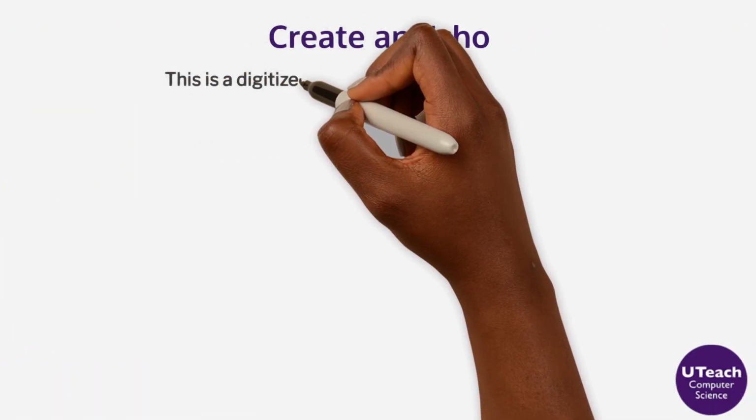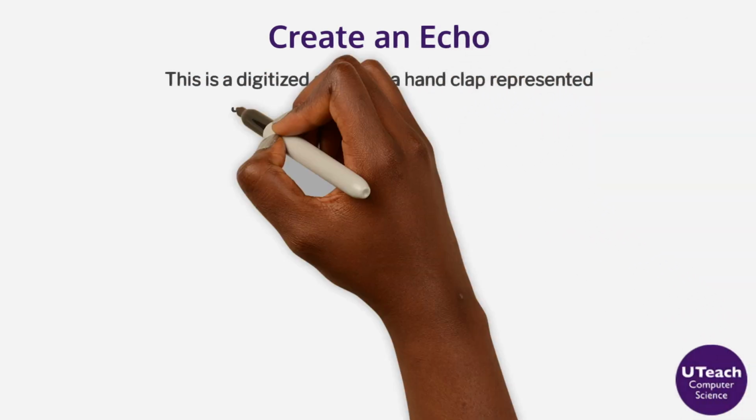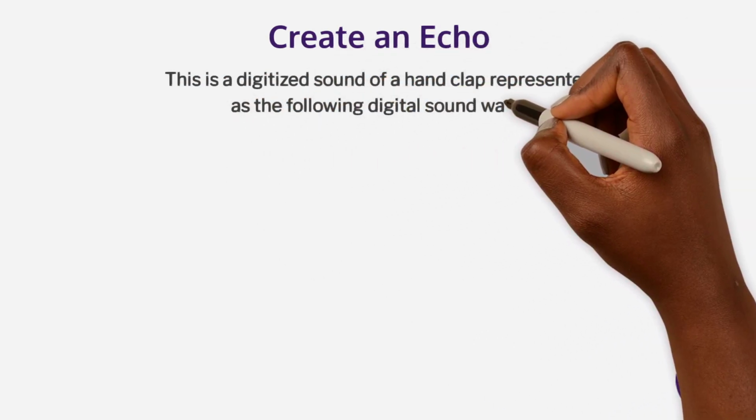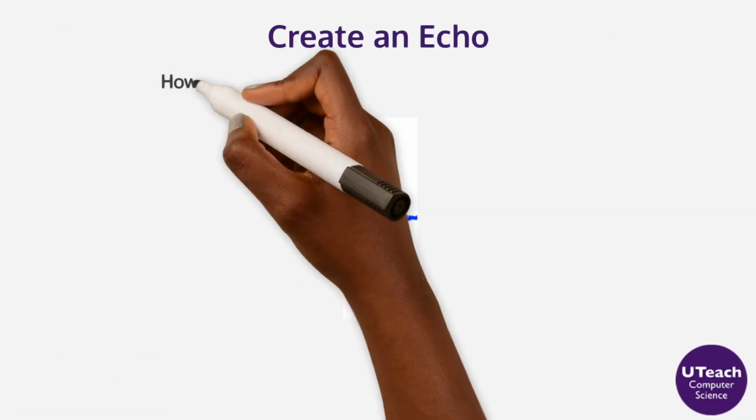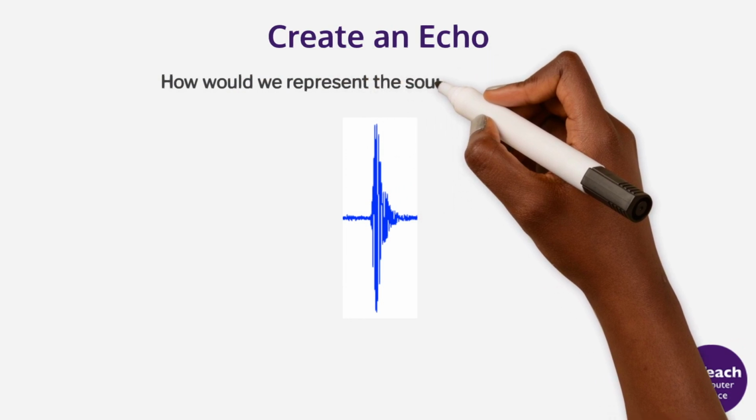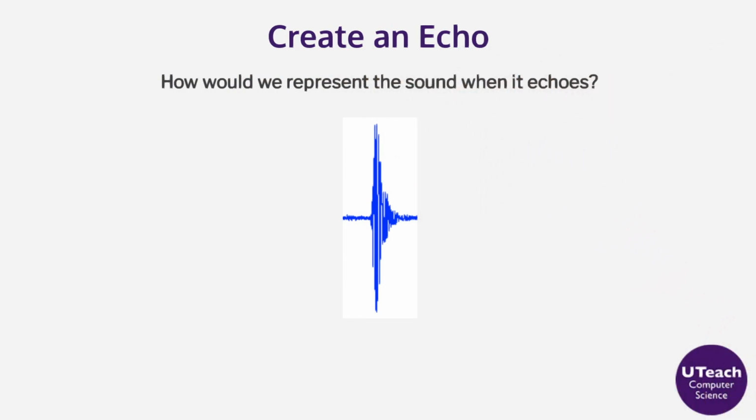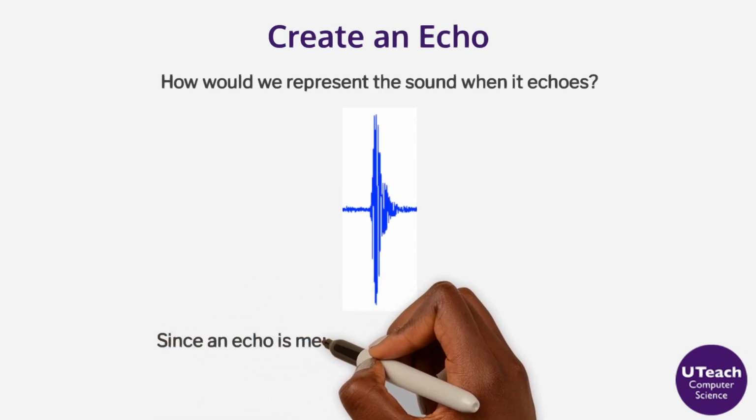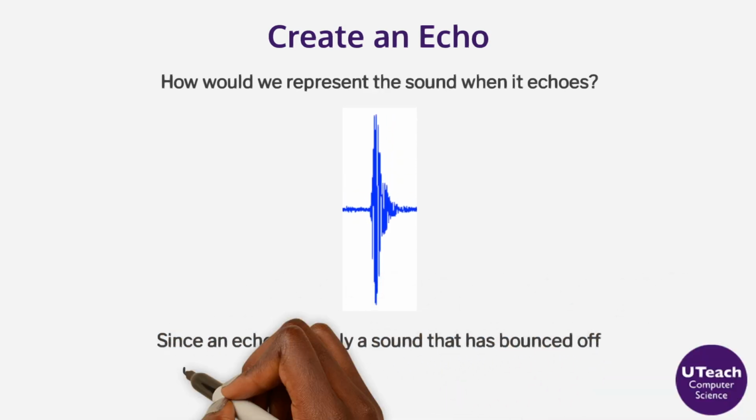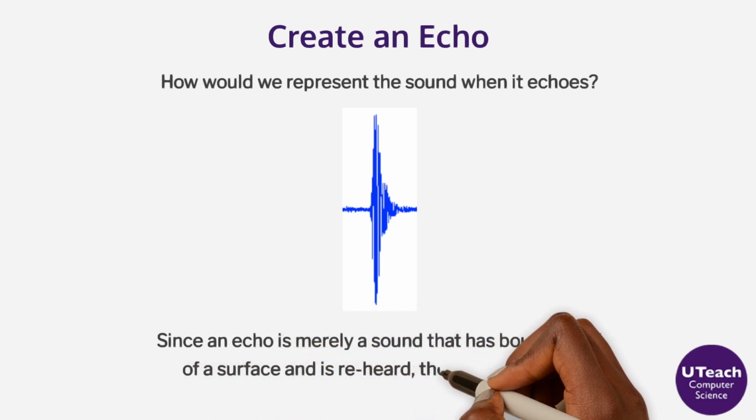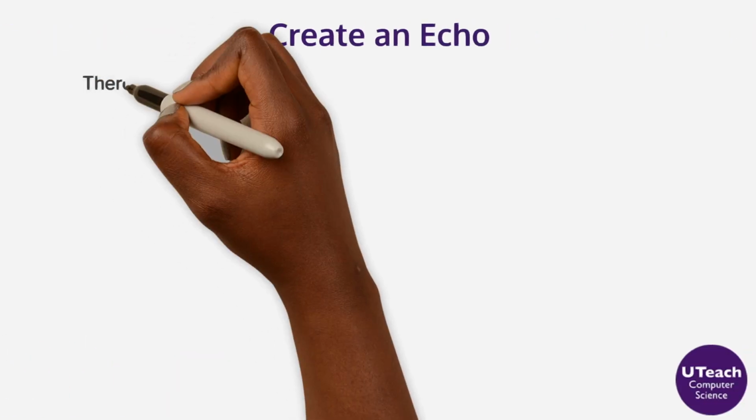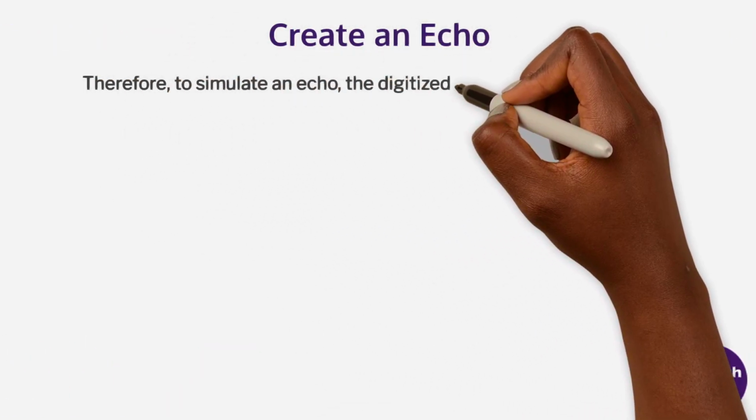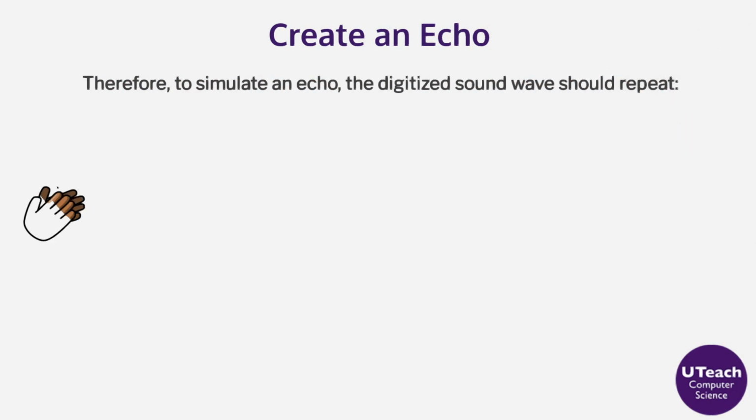This is a digitized sound of a hand clap, represented as the following digital sound wave. How would we represent the sound when it echoes? Since an echo is merely a sound that has bounced off of a surface and is reheard, the sound repeats. Therefore, to simulate an echo, the digitized sound wave should repeat.